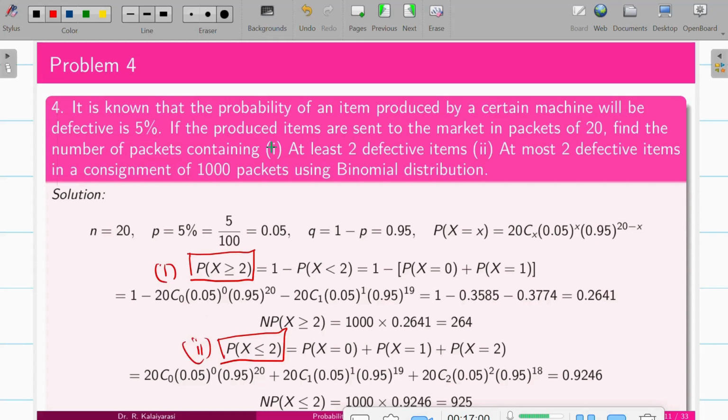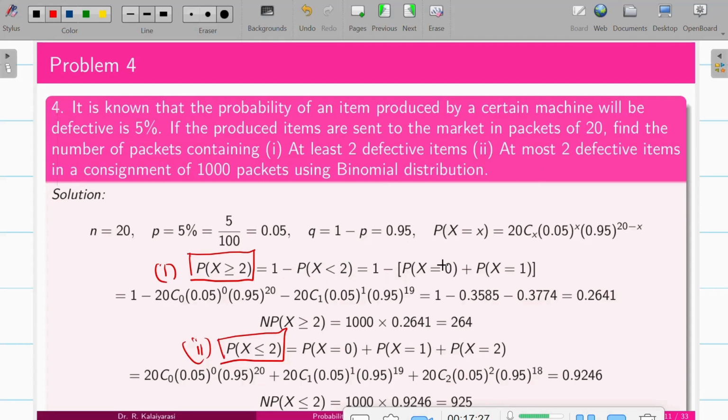And these are in the consignment of 1000 packets. So packets of 20, and it is for the consignment of 1000. So we have to first find for the packet of 20 and then for the consignment of overall 1000 packets, and it's given as a binomial distribution. If it is X greater than or equal to 2, instead of going and finding till 20, we can make it as 1 minus probability of X less than 2.